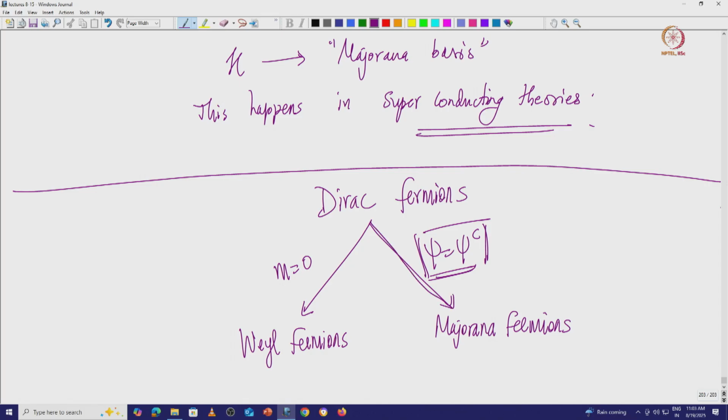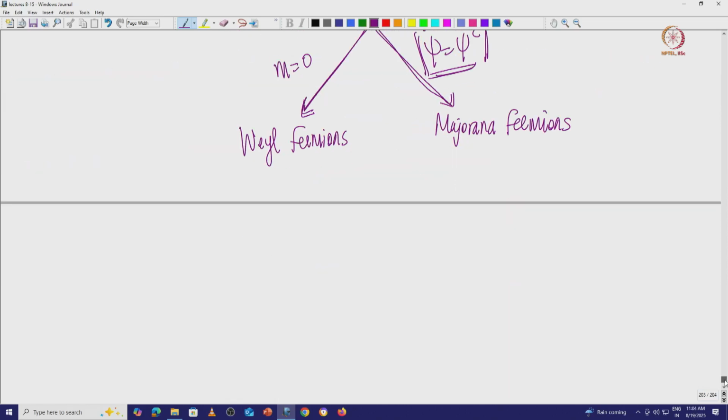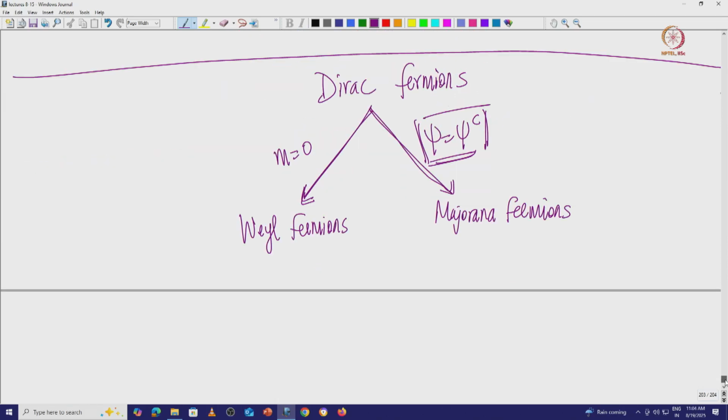So far we have studied only the free Dirac equation, without any interactions.